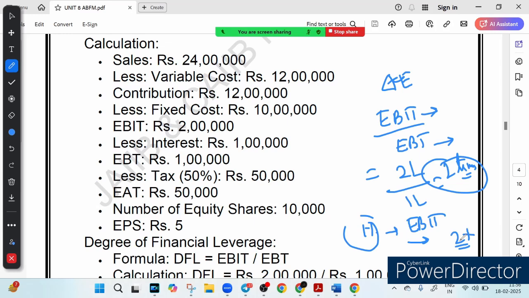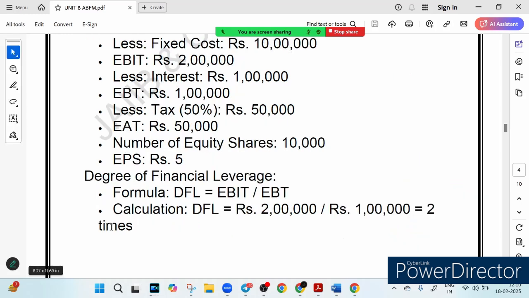In simple terms, a small change in your profit can lead to a bigger change in your earnings. That is why this is important, because financial leverage can amplify both profit and loss. In this example, a DFL of 2 times means you are using debt to increase your return. But be careful, leverage in action, right? By balancing debt and equity, you can boost your earnings and get more out of your investment. But remember, too much leverage can backfire.